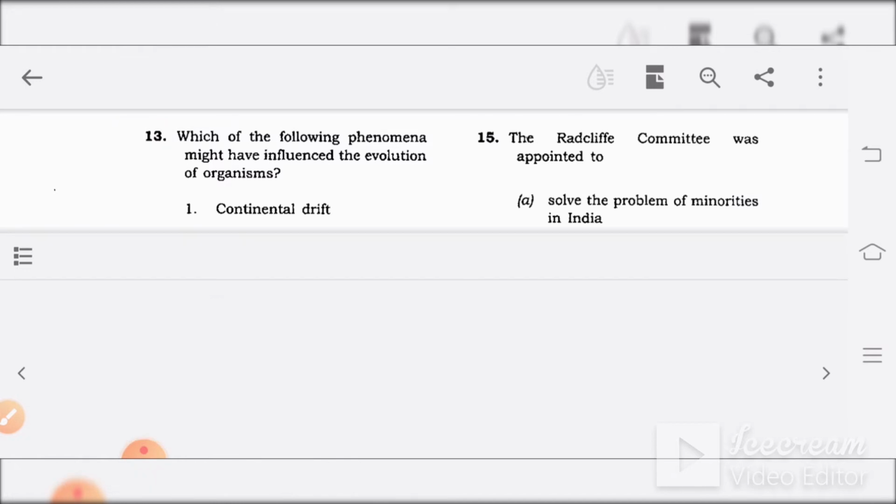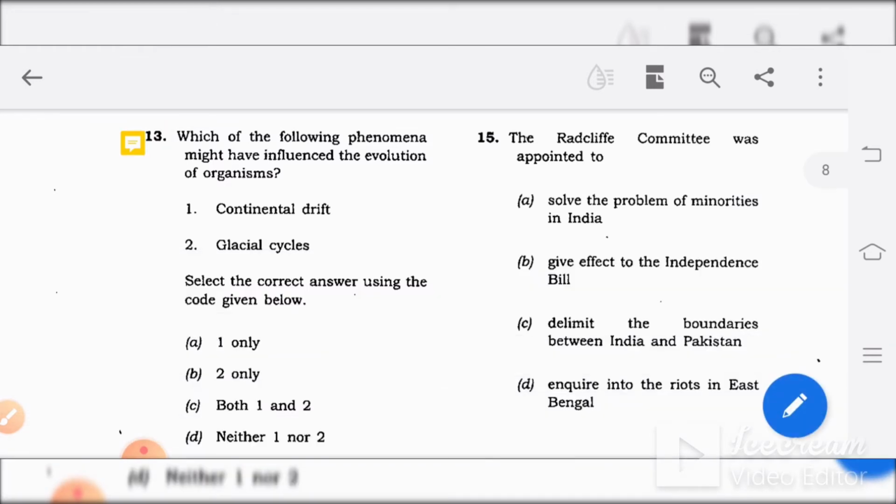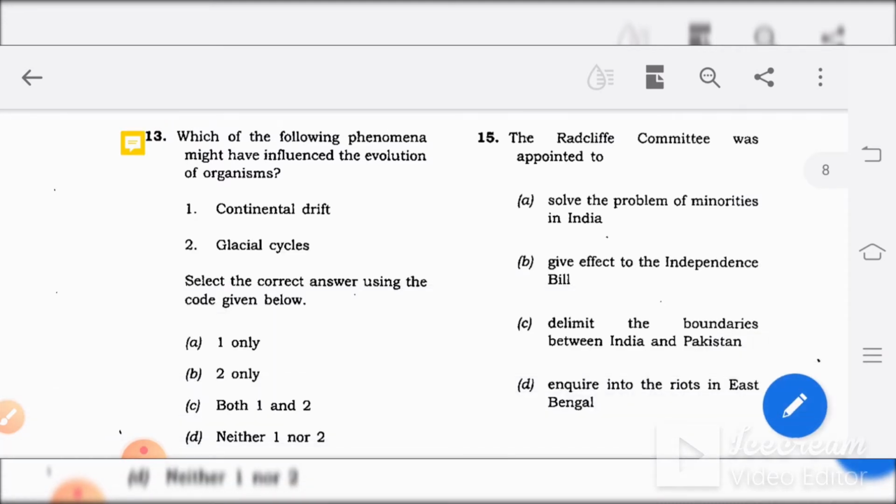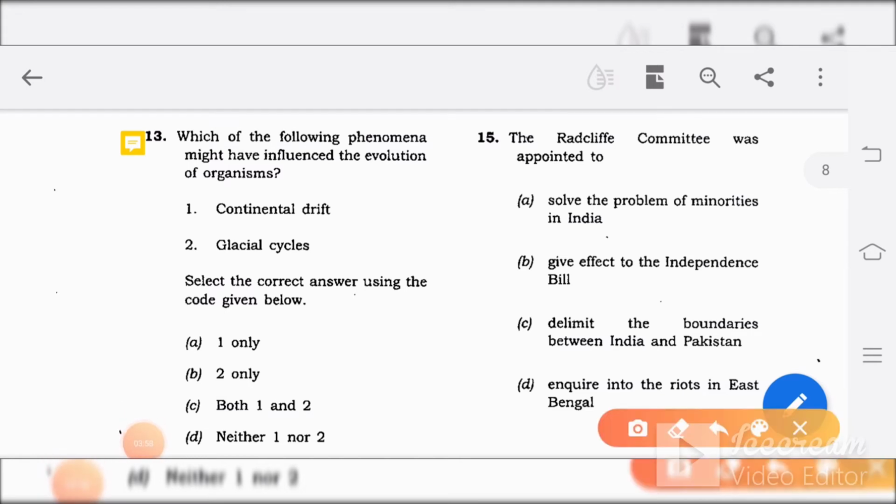And the glacial cycle, the melting cycle, is an interval of time within an ice age with colder temperature. When the ice melts, when the changes happen, the evolution of organisms also happens. So the answer for this question would be both 1 and 2, C.